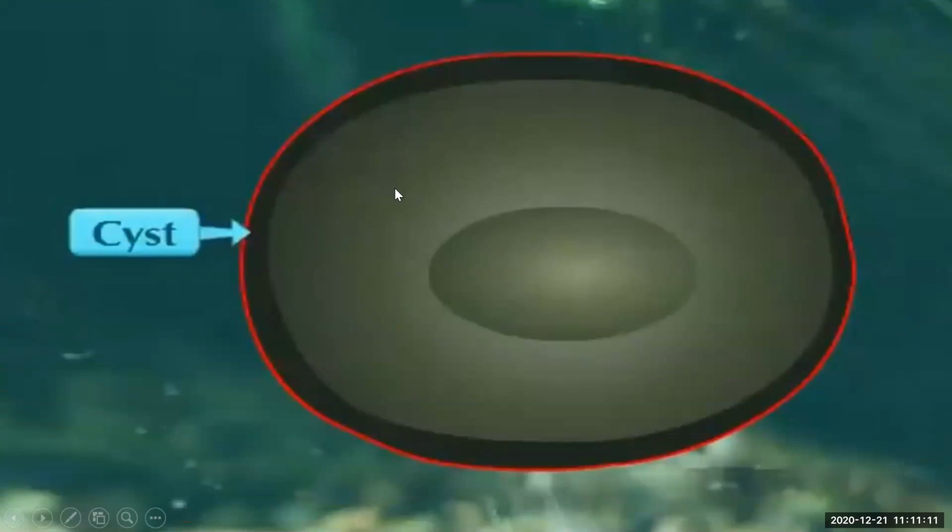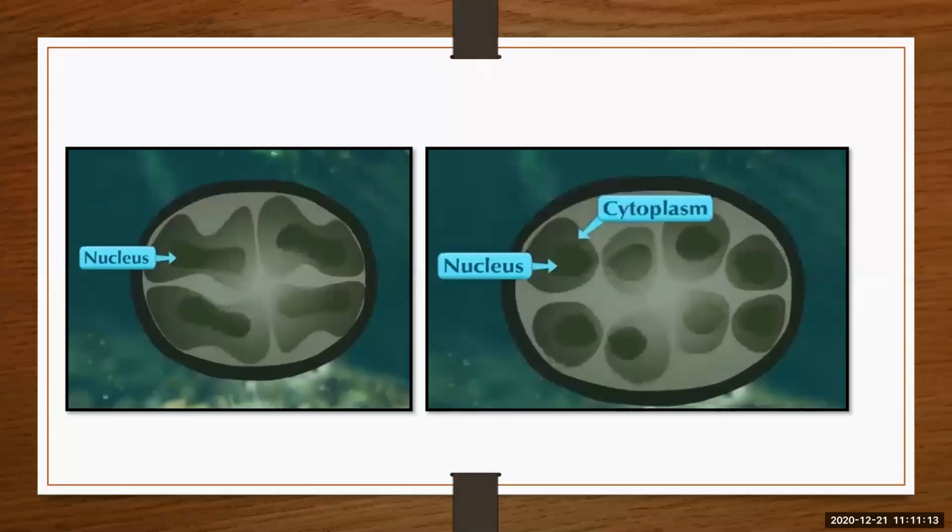Okay. Now, what happens? The nucleus starts dividing. The nucleus is getting divided as well as the cytoplasm, inside that cyst, inside that protective covering. So one single amoeba is getting divided into many nuclei, as well as the cytoplasm.